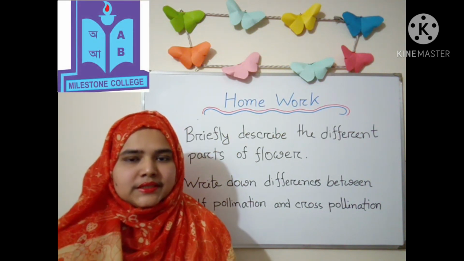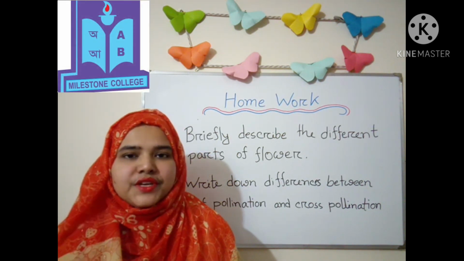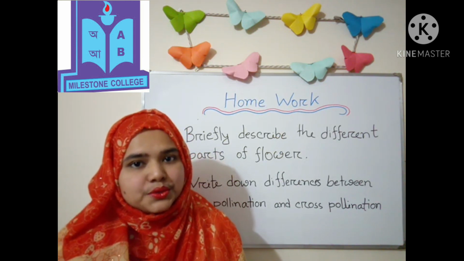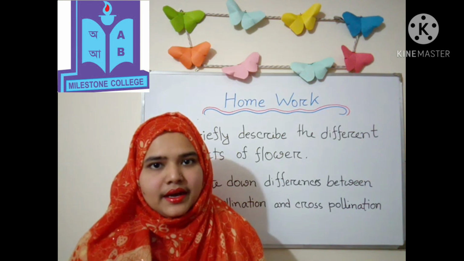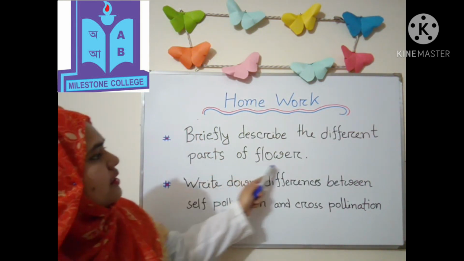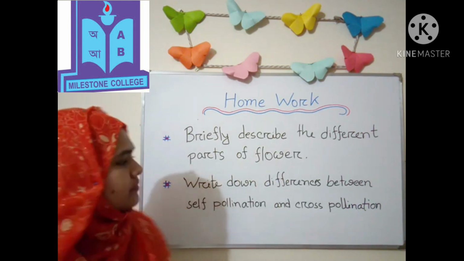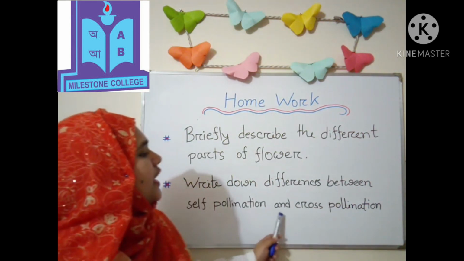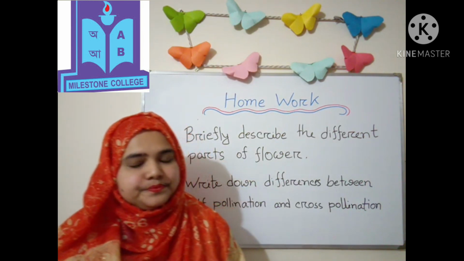Dear all students, we are going to finish our today's class. Before that, there are two homework for you. They are: briefly describe the different parts of a flower and write down differences between self-pollination and cross-pollination.